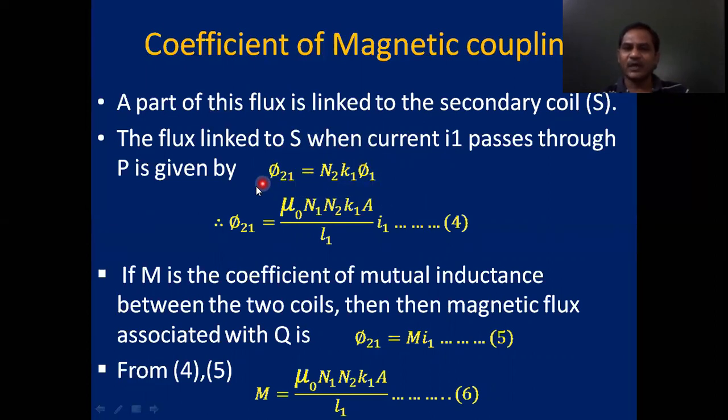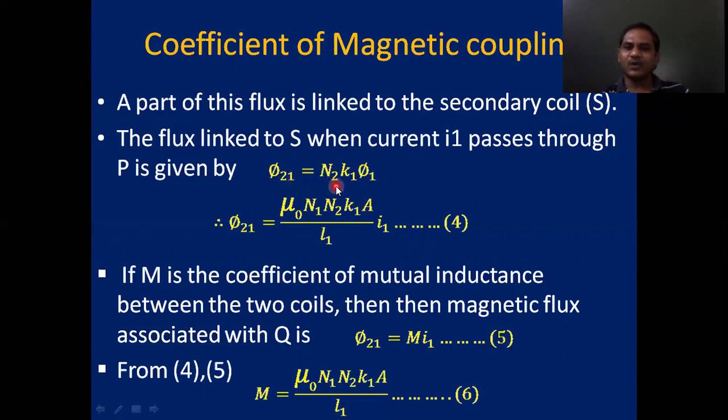Phi 21, how are we writing it? It is the flux linked with the secondary coil due to the first coil. The secondary coil is 2, and the primary coil is 1. Here 2 represents the secondary coil and 1 represents the primary coil. The flux linked with the secondary coil due to the first coil, hence we are writing subscript 21.